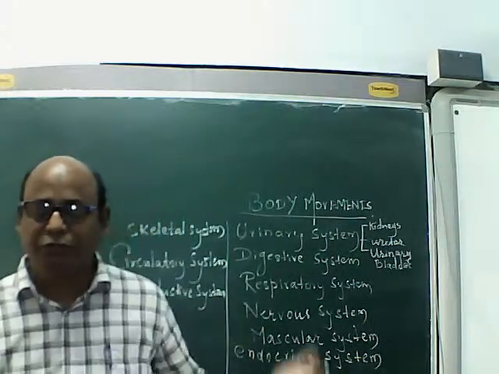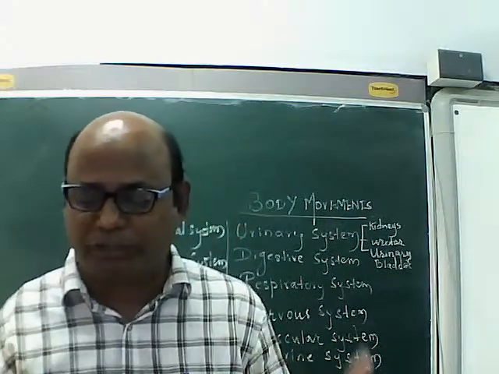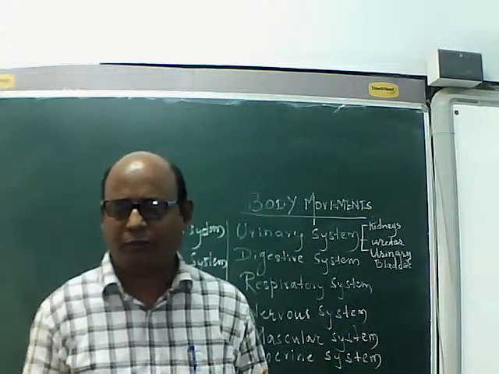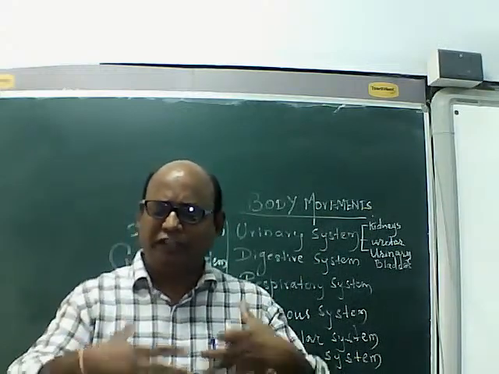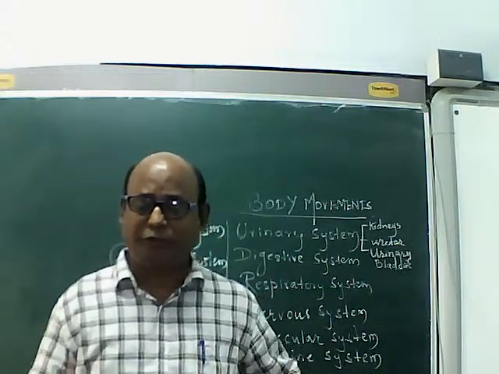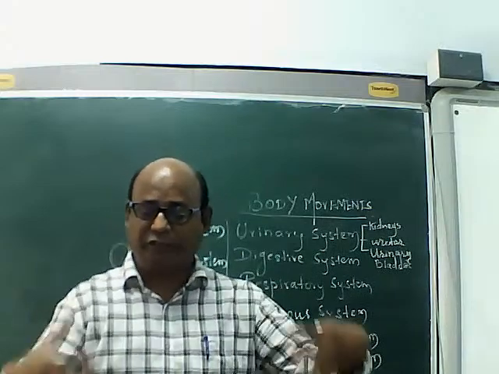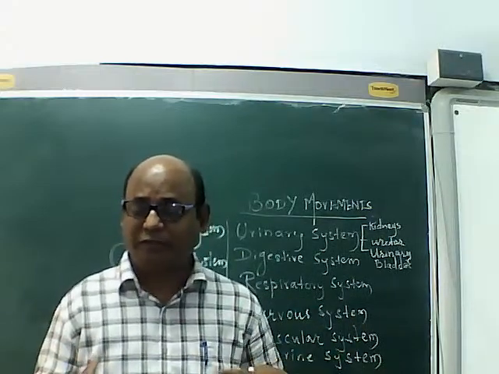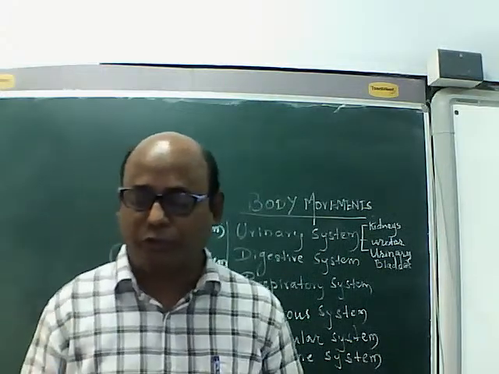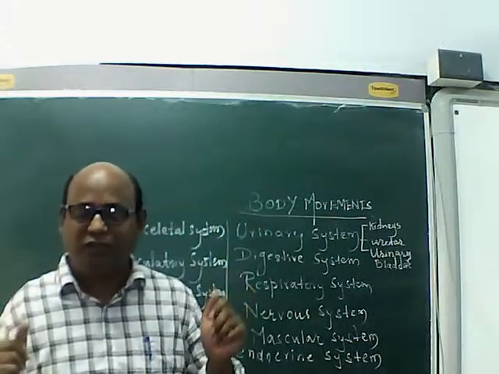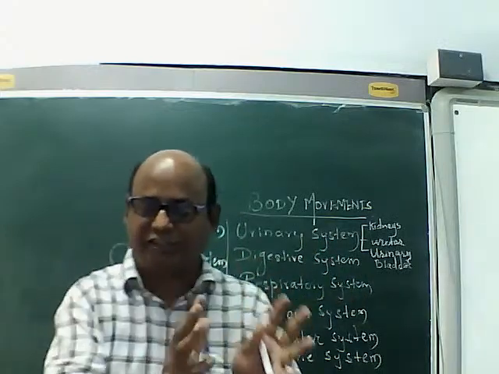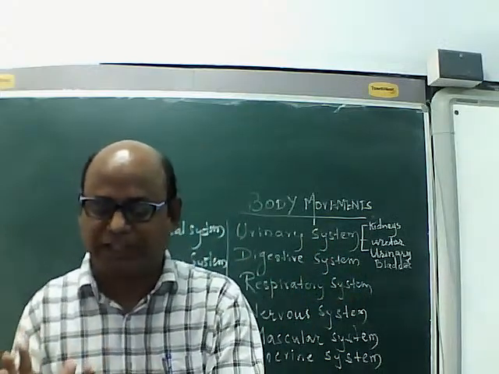That we call the urinary system. It does the important function of removing waste from our body. A lot of waste is produced in our body due to many chemical reactions. If this waste is not thrown outside, what will happen? Toxic effects will be there. So it is very important to remove this waste, and that work is done by the urinary system: kidneys, ureter, urinary bladder.